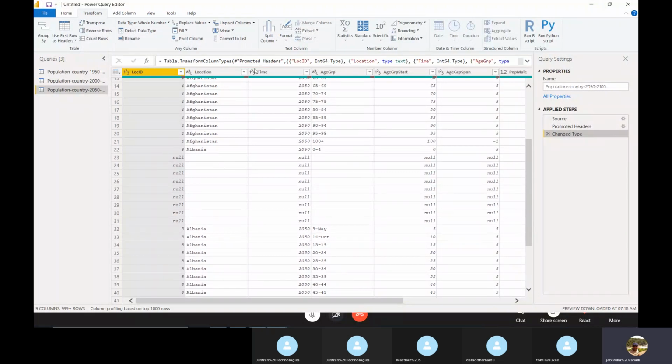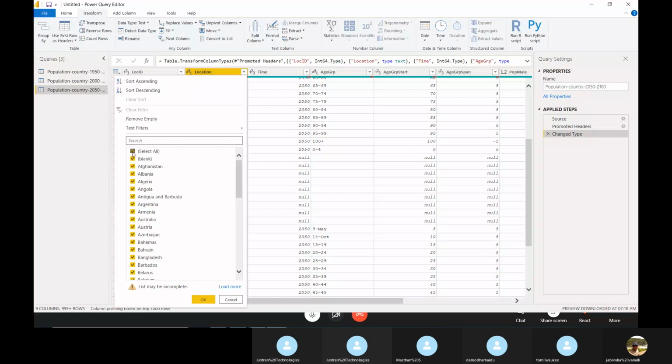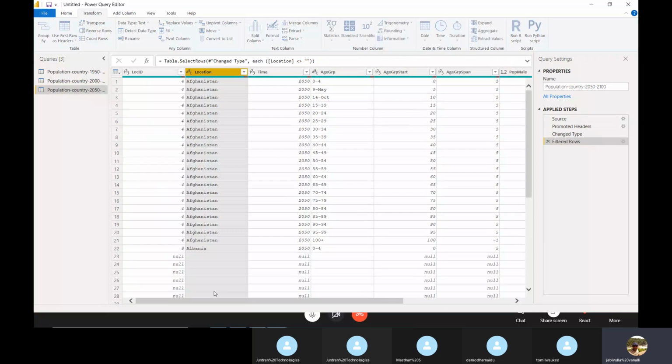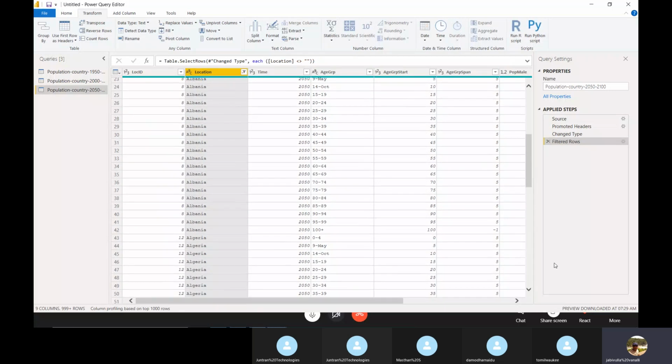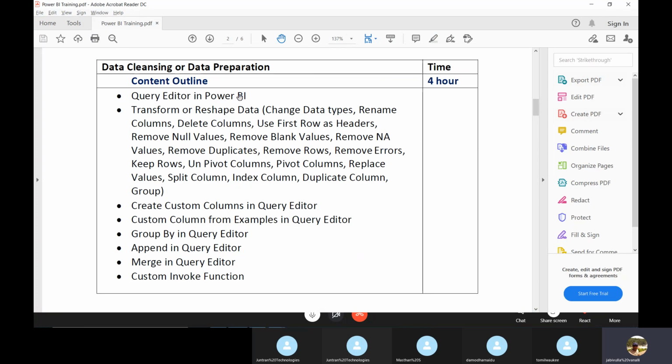If you come here, it will show blanks. Just select all and uncheck blank. Now data is filtered. So in this way we can remove or filter the null values, blank values and NA values. And how to remove the duplicates.